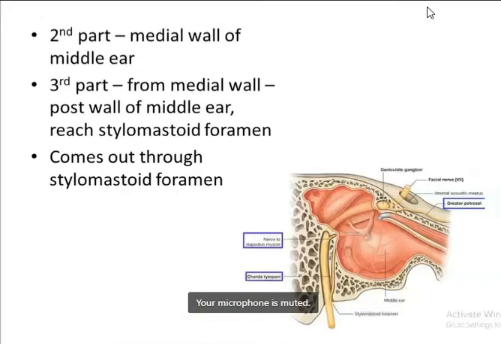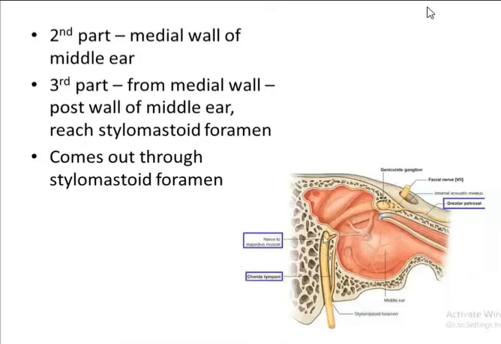Now from here, it enters the medial wall of the middle ear. This is the medial wall of the middle ear here, and this forms the second part. You can say this is the second part of the facial nerve, which runs along the medial wall of the middle ear cavity. Now from the medial wall, it runs along the posterior wall. This is the posterior wall of the middle ear cavity. This vertical part is known as the third part of the facial nerve.